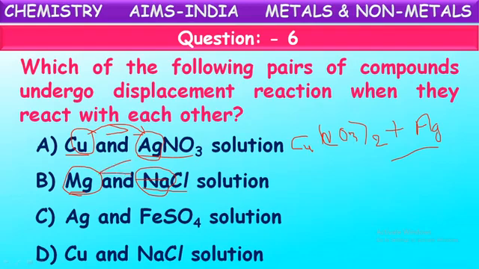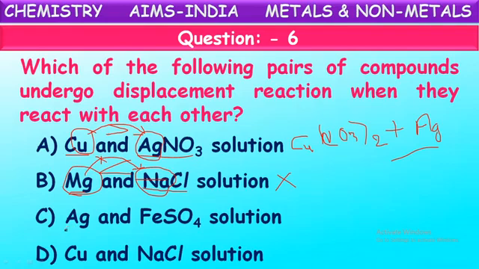Sodium is more reactive than magnesium. So magnesium cannot displace sodium from its solution. No reaction occurs in this case. Why? Because magnesium is less reactive than sodium, so magnesium cannot displace sodium from its solution or its compound. Okay, no reaction occurs here.